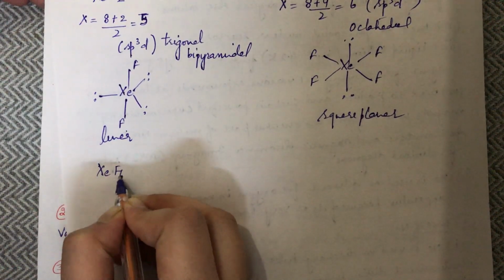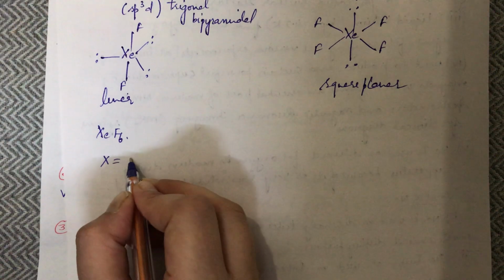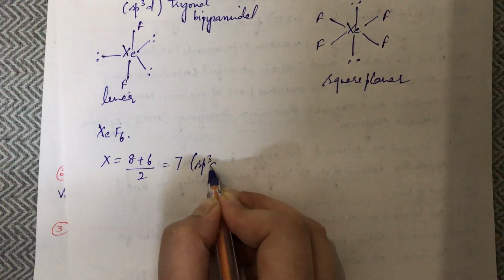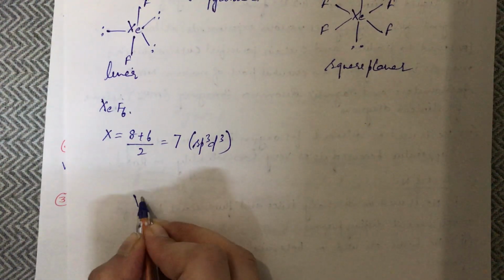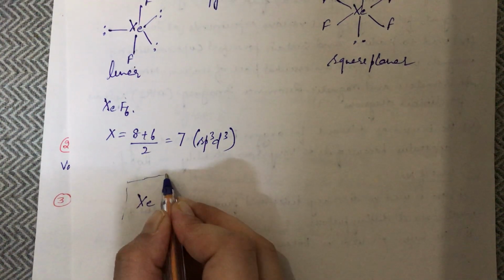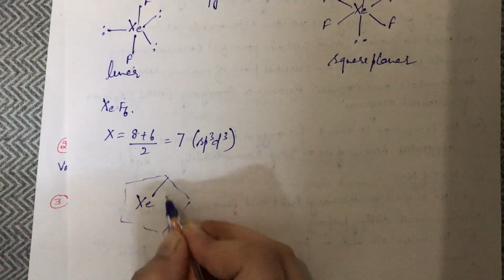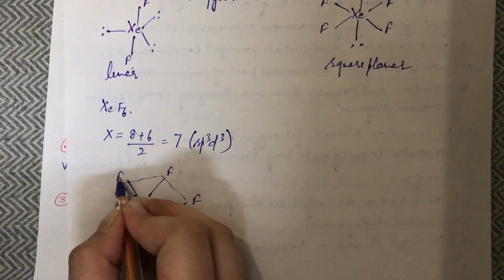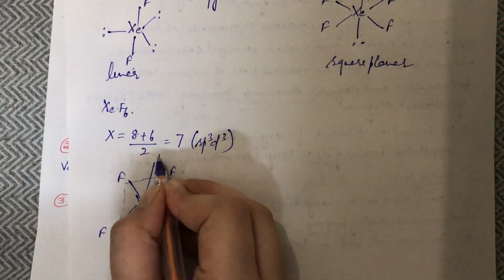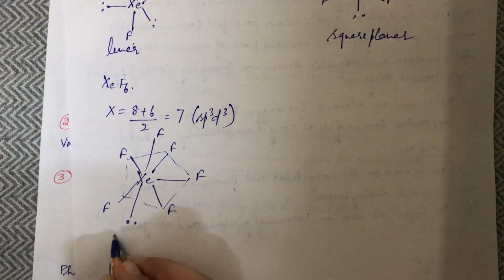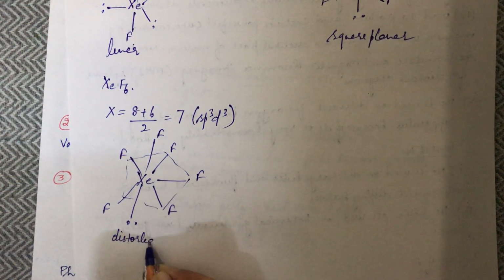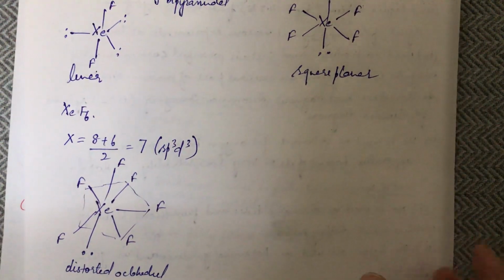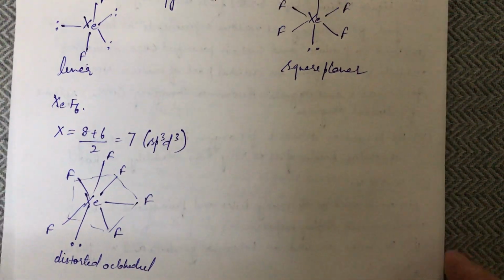Now if I talk about XeF6, how will you predict the hybridization? 8 plus 6 divided by 2, so that's 7, which is sp3d3. So how do we draw the shape? First we have to draw a pentagon. At the corners 5 fluorines have been placed, but there are a total of 7 bonds. So 1 more fluorine and this will be the lone pair. This is distorted octahedral. So this requires practice. You might have done a lot of practice in class 11, but I am making the things easier.